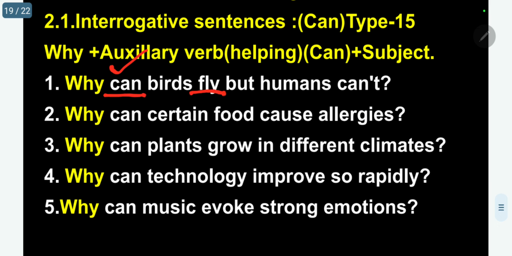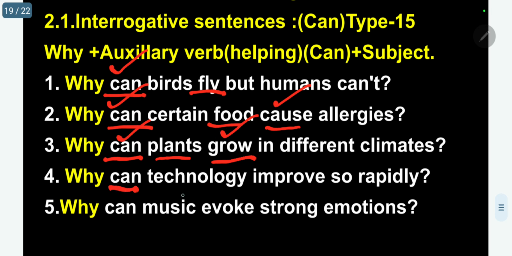Why can certain food cause allergies? Cause is the main verb, can is the auxiliary. Why can plants grow in different climates? Grow is the main verb, can is the auxiliary verb. Why can technology improve so rapidly? Improve is the main verb and can is the auxiliary verb. Why can music evoke strong emotion? Evoke is the main verb, can is the auxiliary.